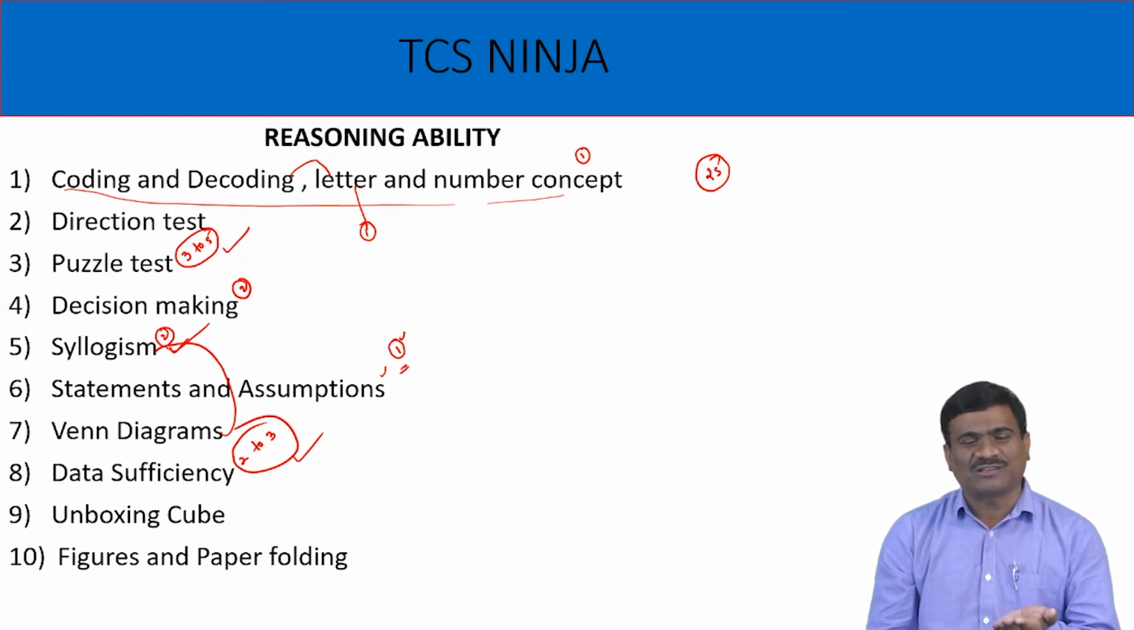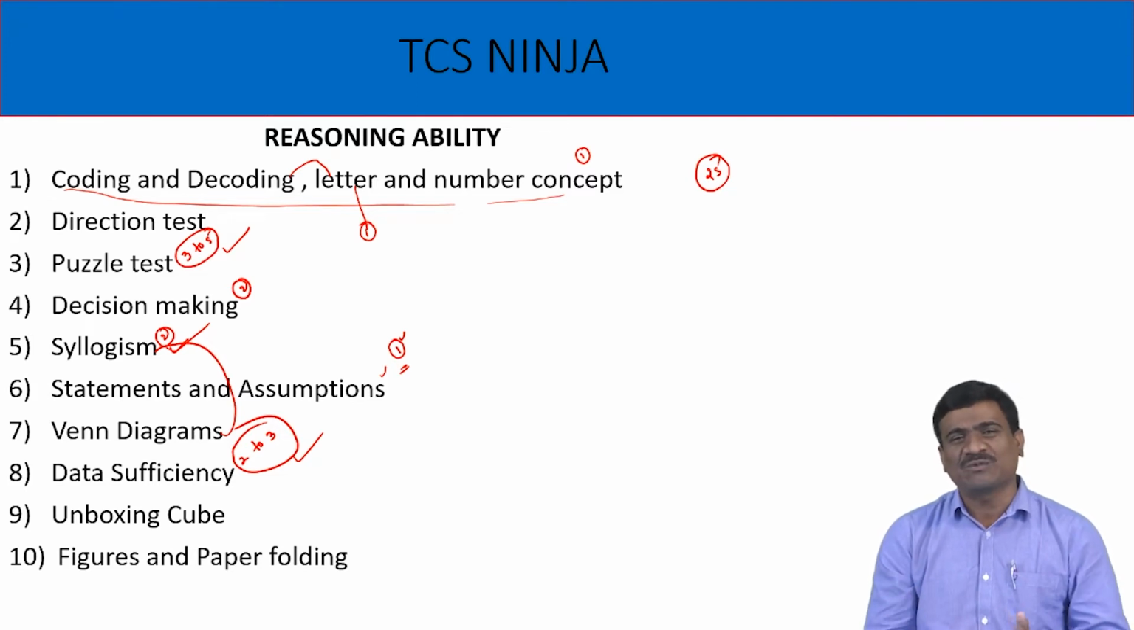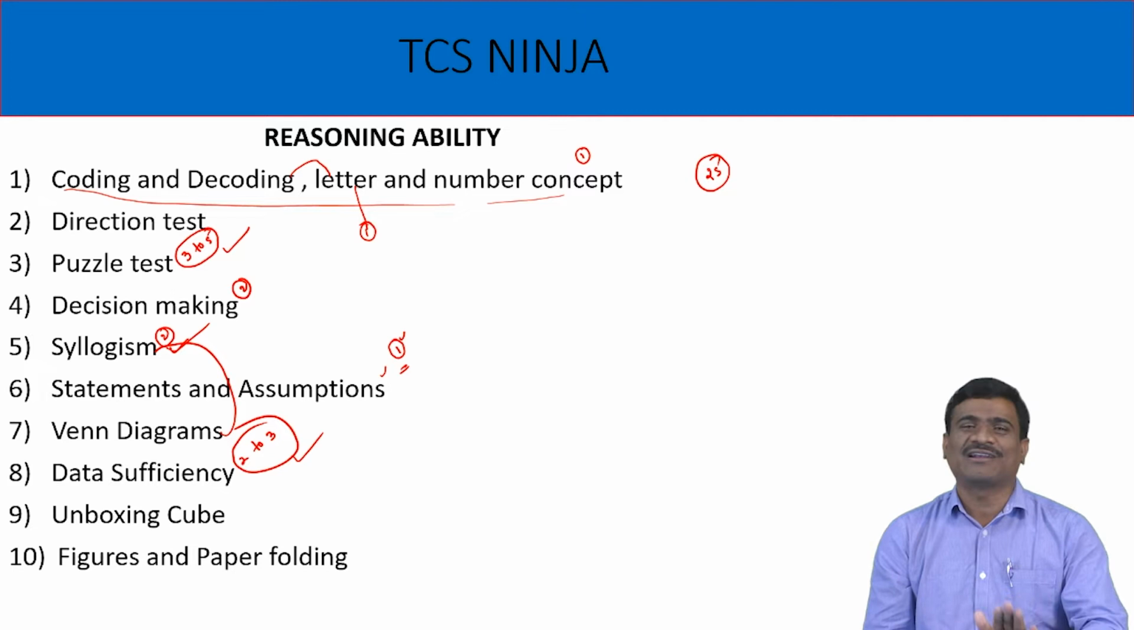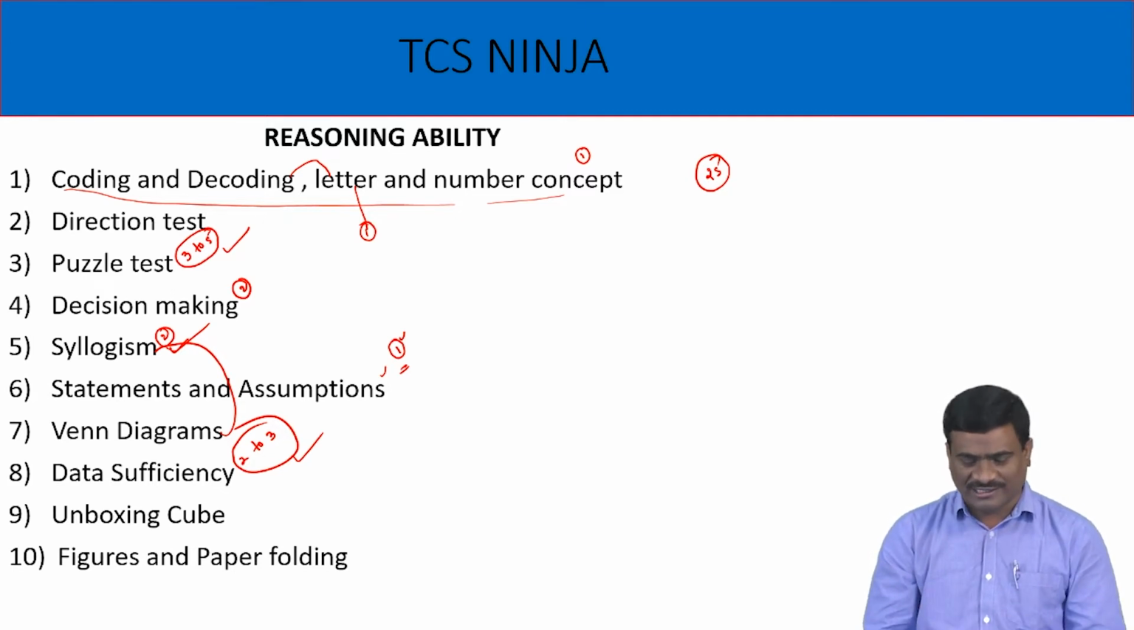First, the salary package of TCS company. First one, basic salary package 3.6 lakhs per annum. Second one, TCS Digital 7 lakhs per annum. 7 lakhs package. Okay, right.